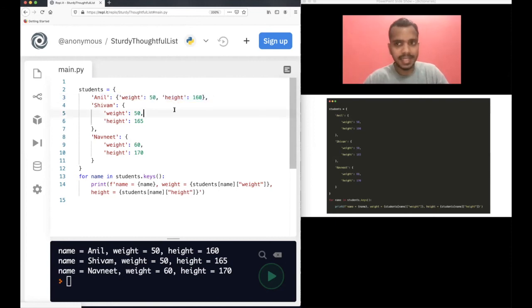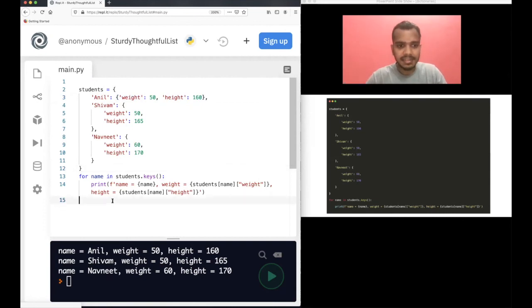You can also do it like this. It will work. Now this is the key Anil, and in this we have basically a dictionary again. You have to understand, this Anil is a key for this dictionary. For the students, Anil is a key, Shivam is another key, and Navneet is another key. So this dictionary students has three keys: Anil, Shivam, and Navneet. Now for each key, we have another dictionary. This is a dictionary of dictionaries. For each key, we have weight and height, weight and height, weight and height. That's how we have dictionaries within a dictionary.